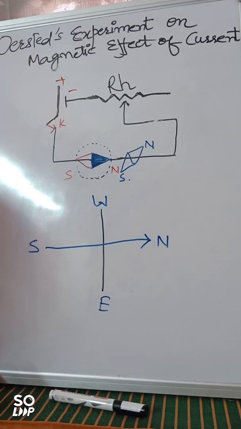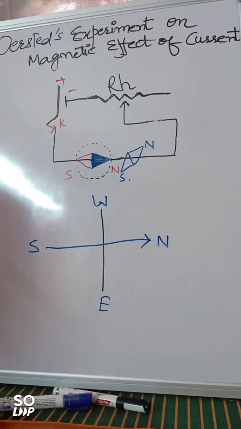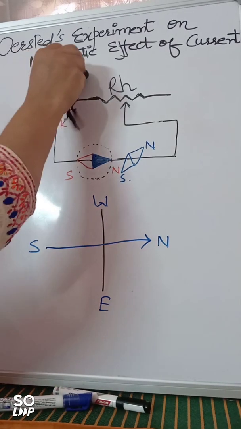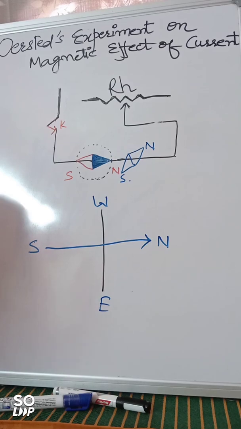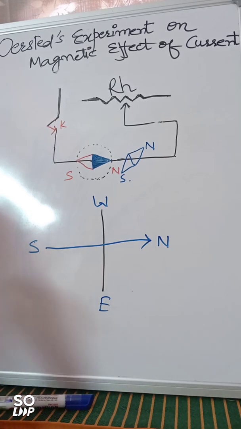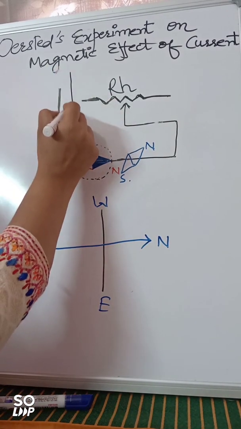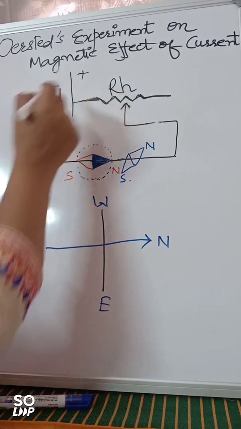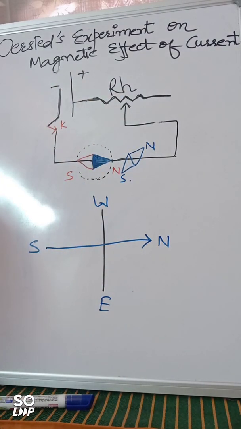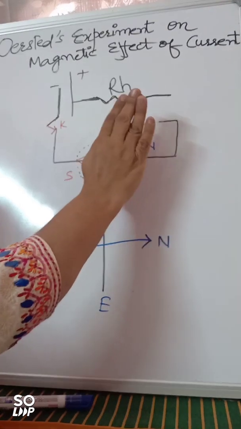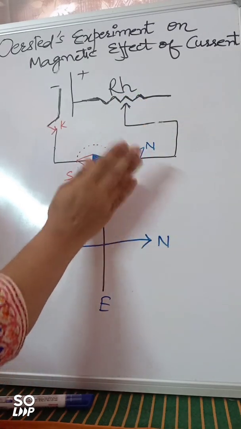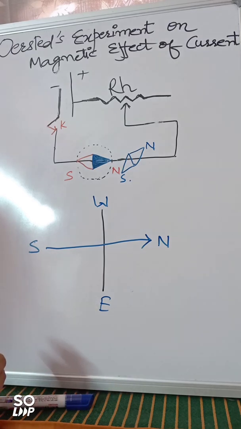So he thought, let me see what is going to happen if I change the direction of current. He simply changed the terminals, right? And to his surprise, now this became negative and this became positive. The needle that was pointing north was now giving deflection towards the west and this east, northwest and southeast.